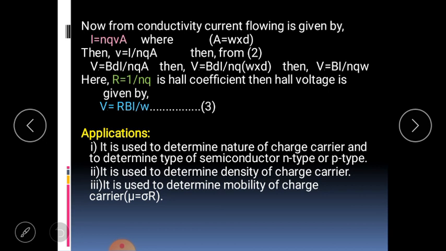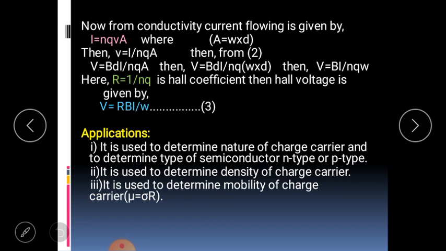Then VH is equal to BdI divided by NQ into bracket w into d, finally giving VH equal to BI divided by NQw. Here the term RH equal to 1 upon NQ is the Hall coefficient, related to charge density. Then the Hall voltage is given by VH equal to RH BI divided by w. This is the Hall voltage representation.